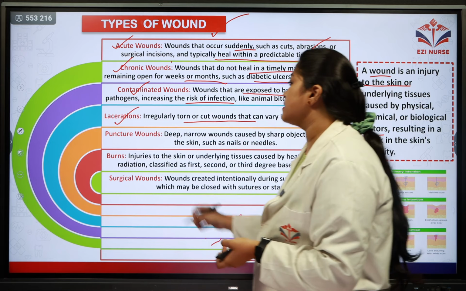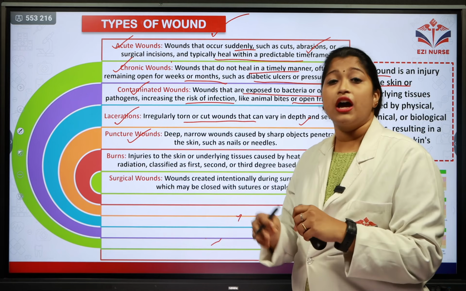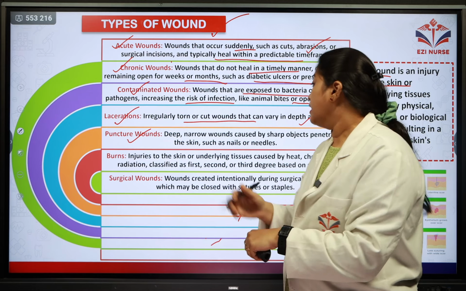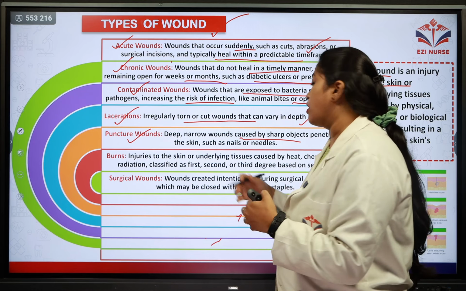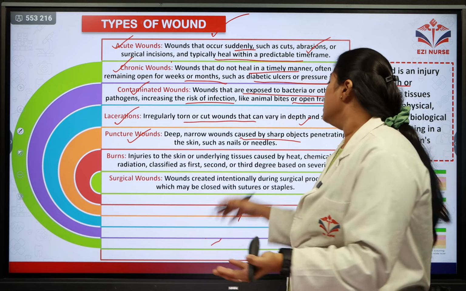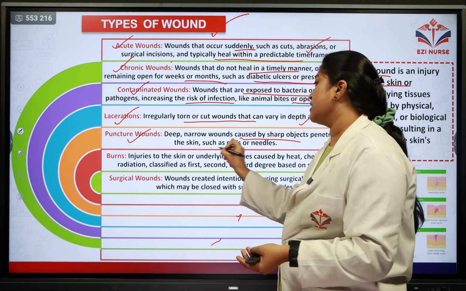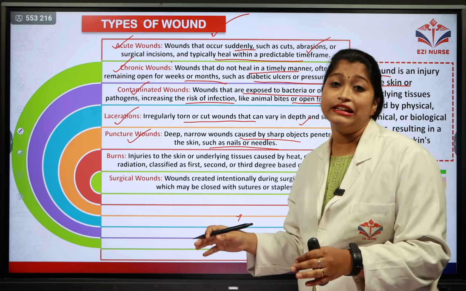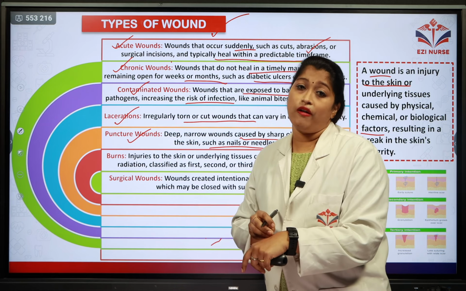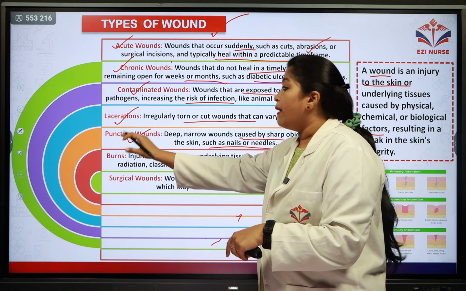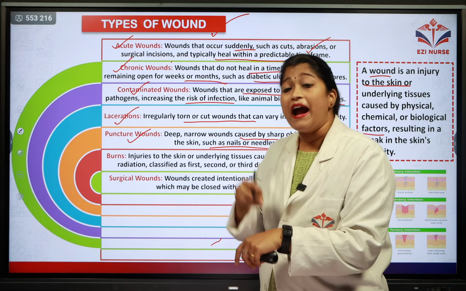The next type is the puncture wounds. Punctures are usually deep and narrow, and these kinds of wounds are usually caused by sharp objects penetrating the skin, such as nails and needles. As we use needles in hospitals, there might be puncture wounds, which are very deep and narrow.